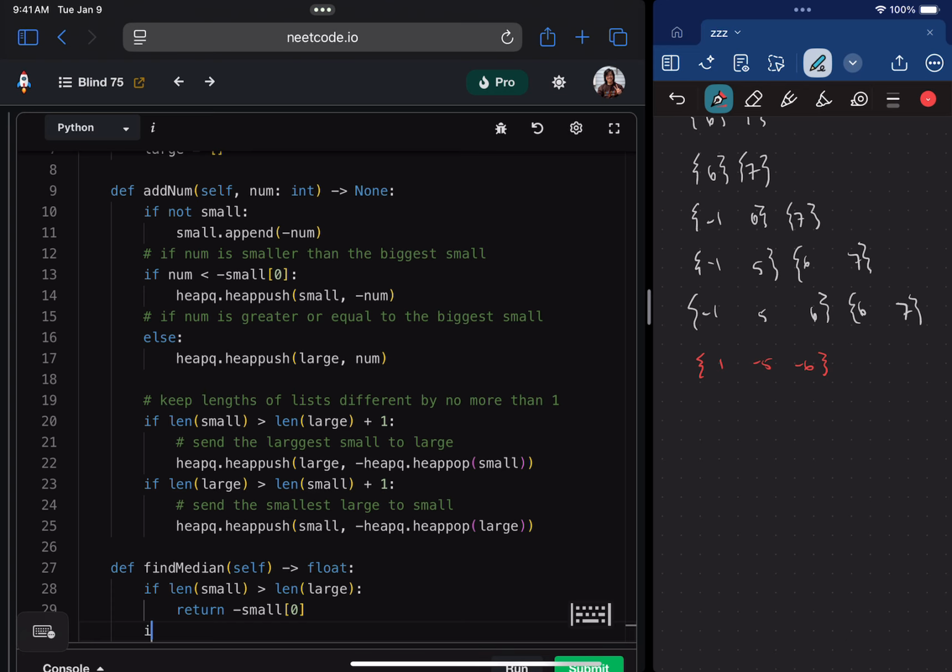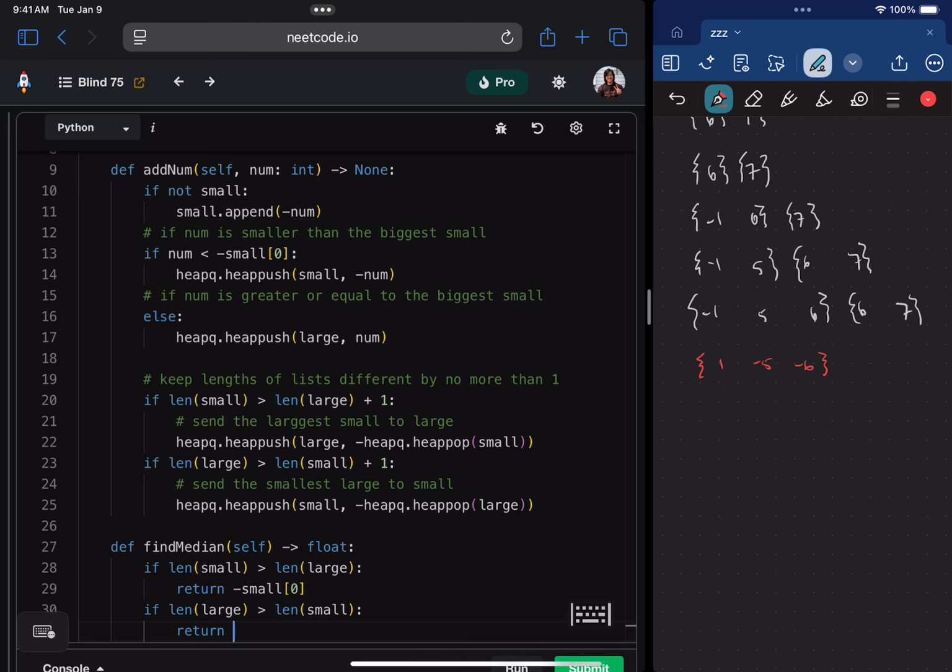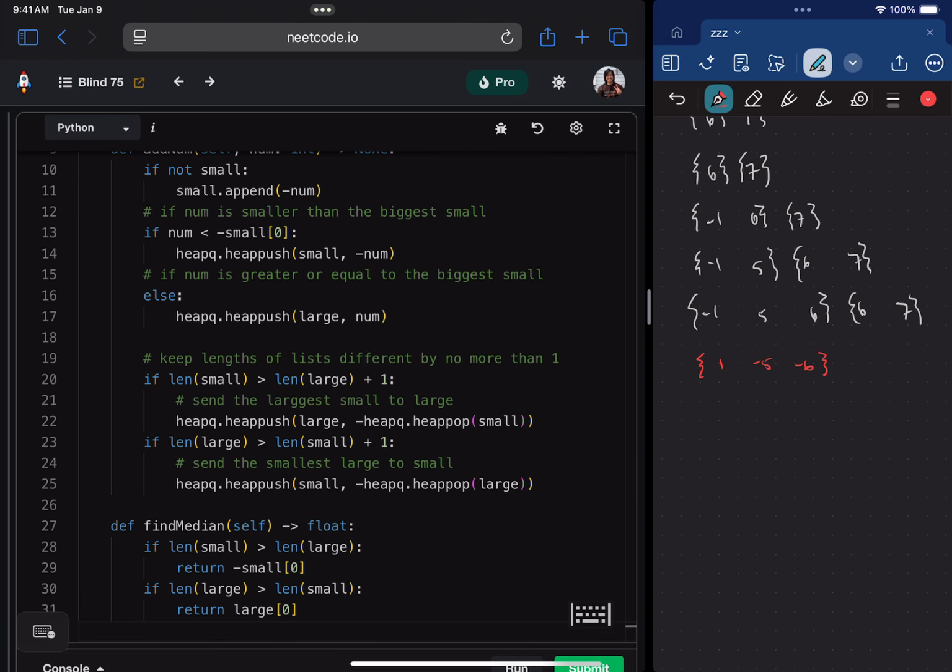On the other hand, if the length of large is greater than the length of small, then we need to return the smallest big. Finally, if they have the same length, then we need to return the average of the two, which is negative small[0] plus large[0], and then divide that by 2.